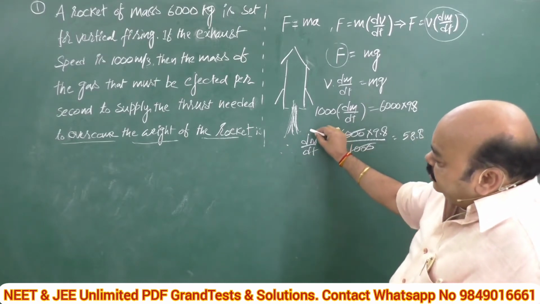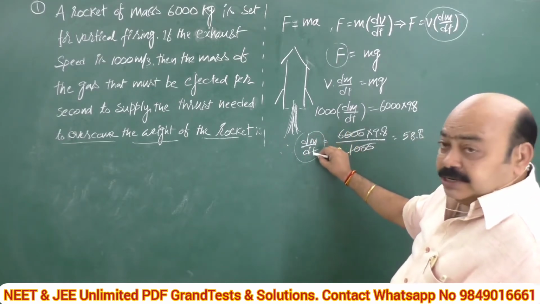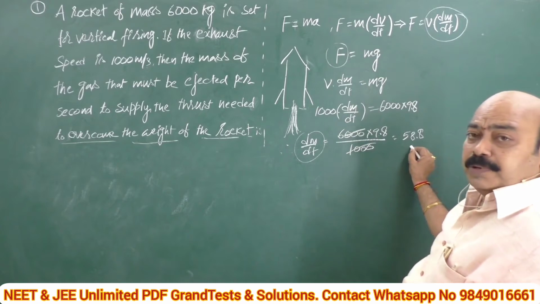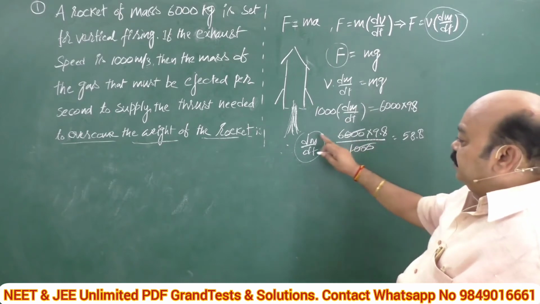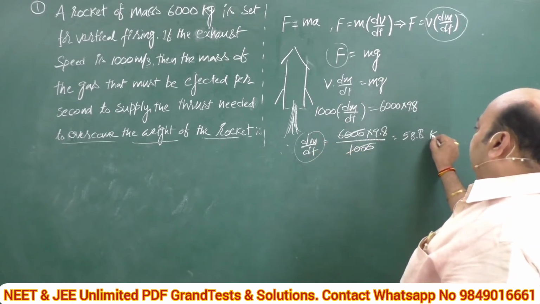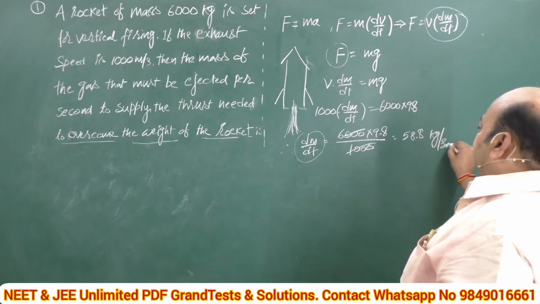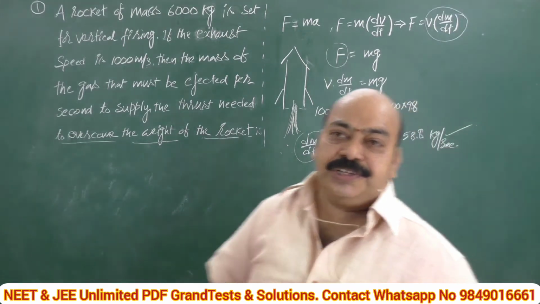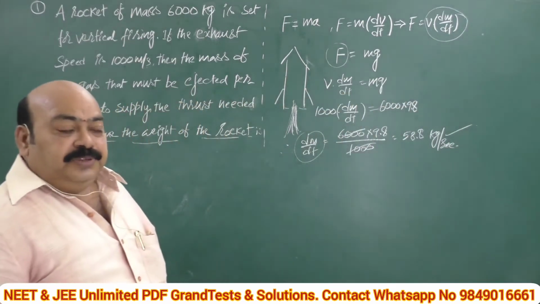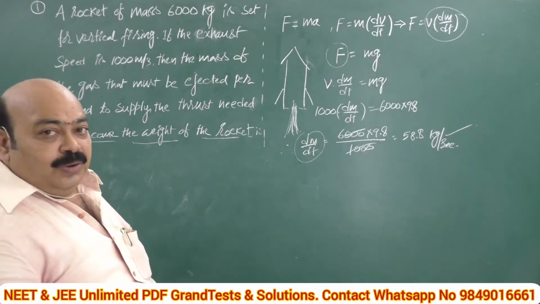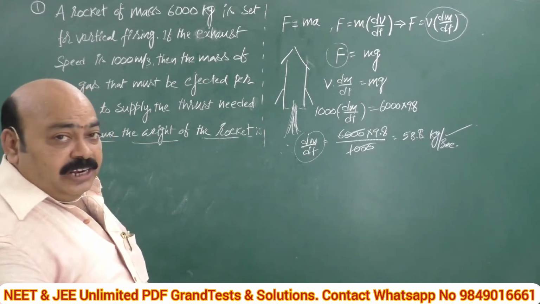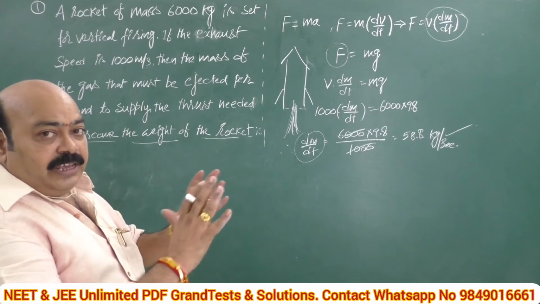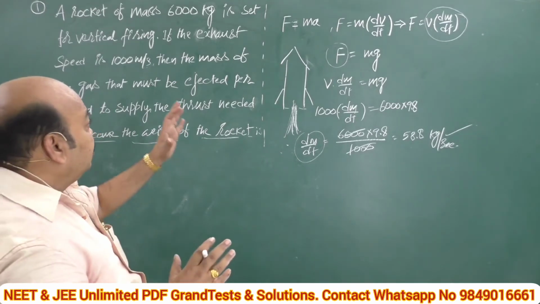Coming to dm/dt, mass by time, can you give the proper unit? Very simple, kg per second. This is the final answer. Check it. Don't hurry. Very casually, very attentively, just receive this problem.